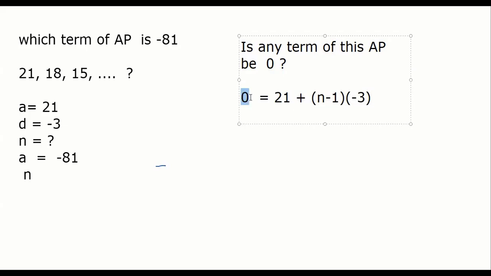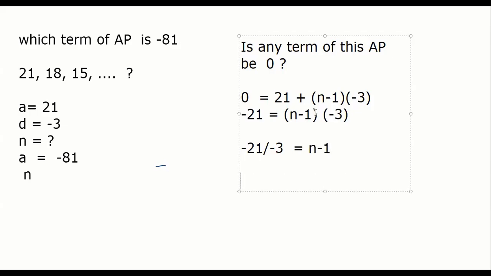Let's assume it's there and see whether it contradicts. So a plus (n minus 1)d: -21 equals (n minus 1) times -3, so -21 by -3 equals n minus 1, or 7 equals n minus 1, so n equals 8. I am getting n equal to 8.